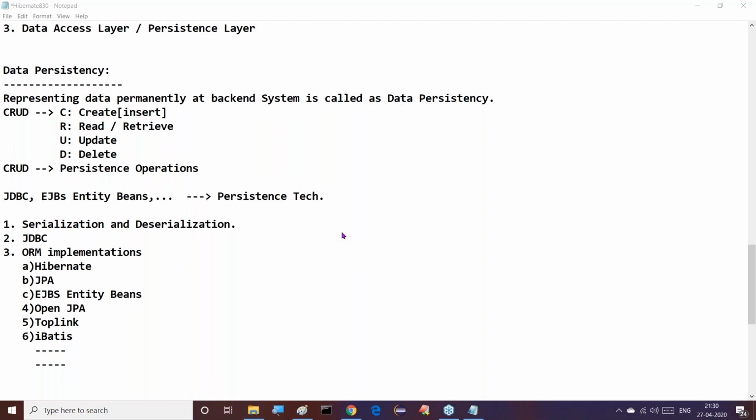If you want to join for Hibernate, minimum JDBC awareness is required. The first 4 or 5 programs' awareness is required: how to prepare a JDBC program to create a table, to insert data, to update data, to delete data. This kind of minimum awareness is required. The duration for this course is hardly 45 days to 2 months maximum. 45 to 60 sessions are required to complete Hibernate.